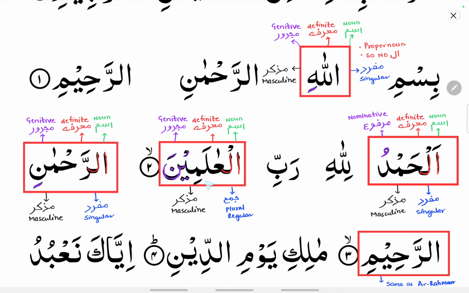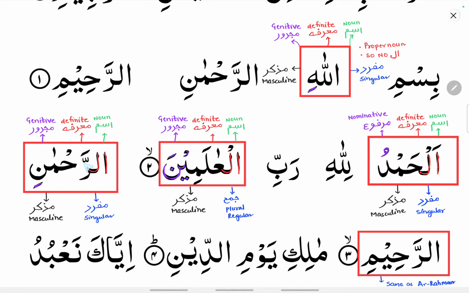Similarly alamina. So alif lam, ism, alif lam you can see, so it is definite, and it is majroor, that is genitive case, ya noon with a fatha, you can see, and it is plural, that is, it is a regular plural, and muzakkar, that is masculine.